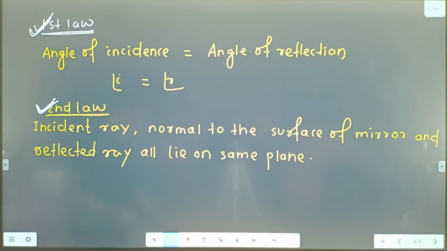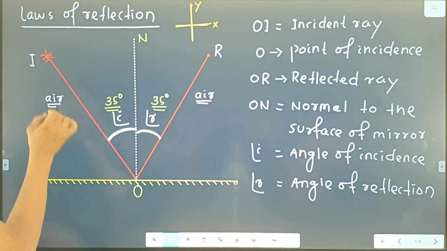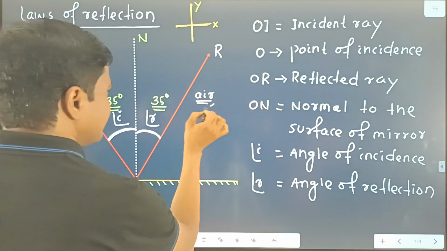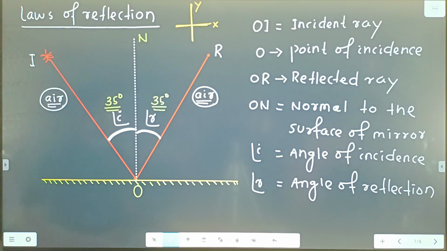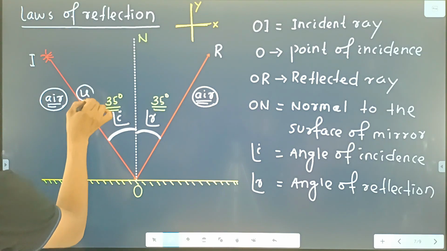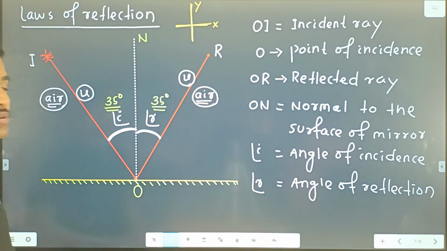Clear? And in case of reflection, what happens? Look at the figure. Here the incident ray is situated in the air medium, and the reflected ray is also situated in the air medium, so the speed of the incident ray is u, and the speed of the reflected ray is also u.